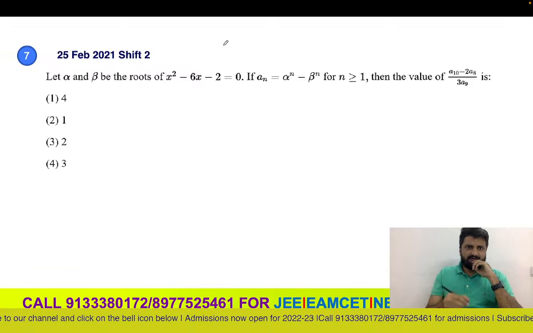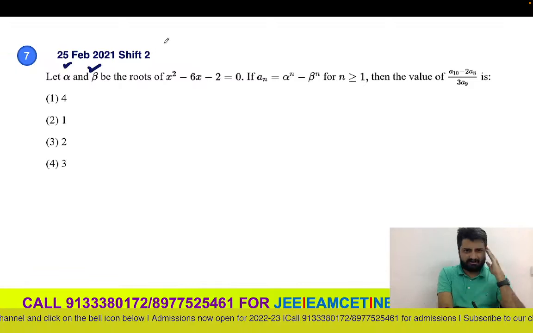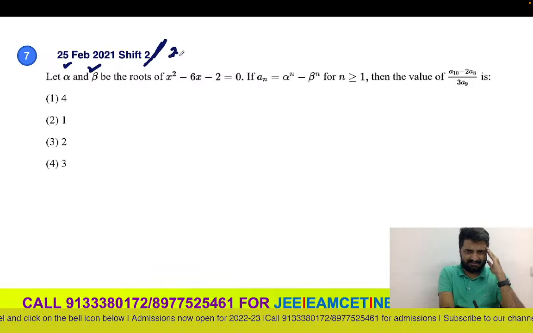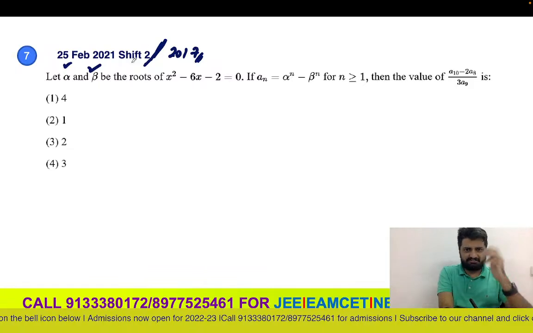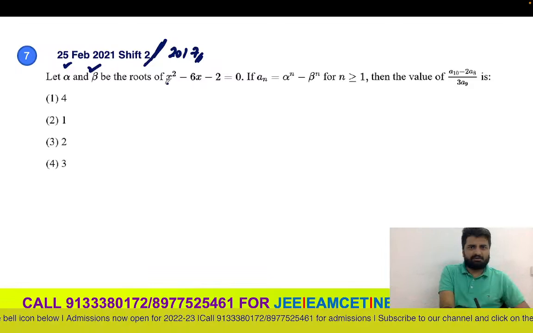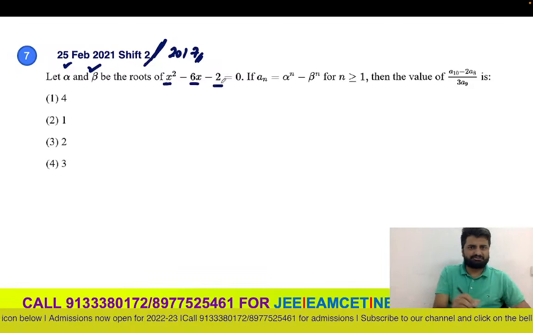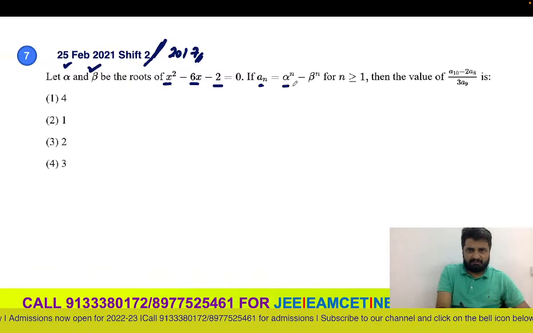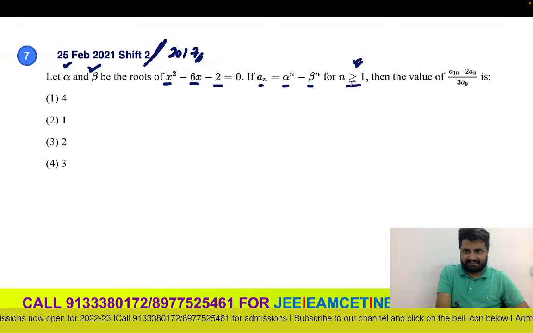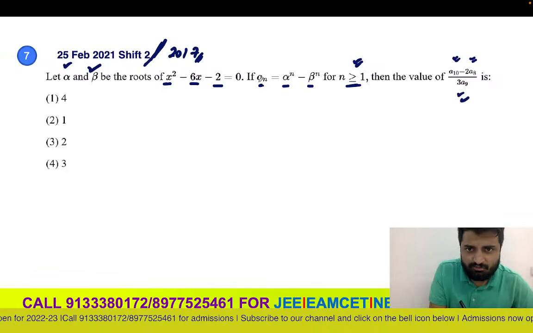If alpha and beta are the roots, actually I'll do this one because this was asked even in 2017 or 2019. If alpha and beta are the roots of x square minus 6x minus 2, the last 2 questions I'll give you as homework, and an is alpha power n minus beta power n for n greater than or equal to 1, they are asking you (a10 minus 2 times a8) by 3 times a9.